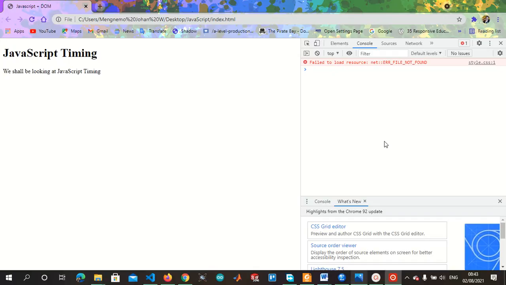So in JavaScript timing, there are many timing functions which you can explore. Like I earlier said, we are going to make use of two timing functions. The first function will enable you to set a time lapse for a function to be executed. That means the function will only be executed after a particular set time. I can set it that this function should be executed after this number of seconds, after this number of minutes. So that's how our first function will work.